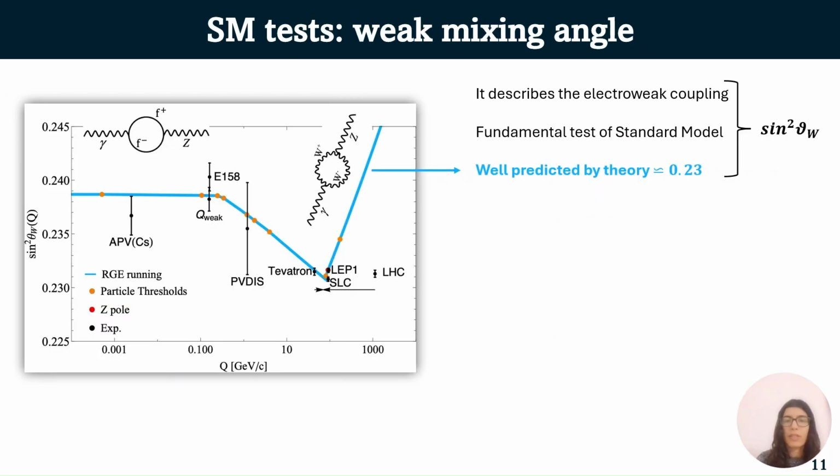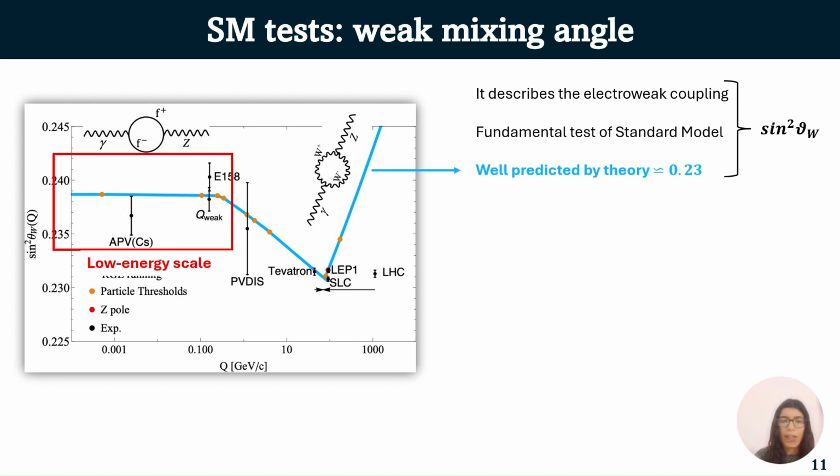Another standard model test we performed is the measurement of the weak mixing angle. As you know, it describes the electroweak coupling, and it is a fundamental test of the standard model because it is well known by theory, and any deviation from this prediction can indicate new physics. We also know that the weak mixing angle varies with the energy scale, and we are interested in particular in the low energy part of this plot.